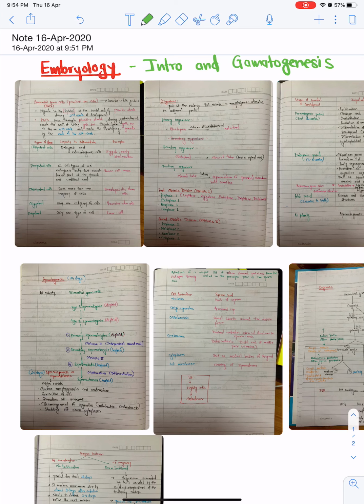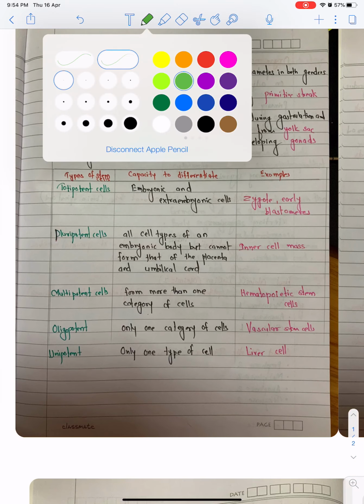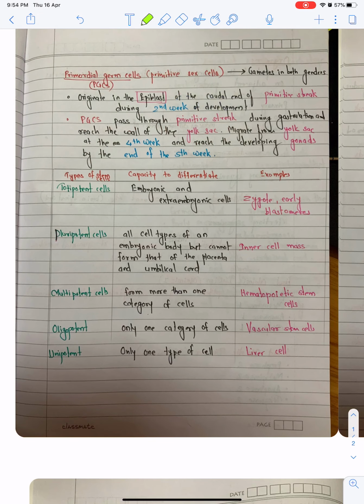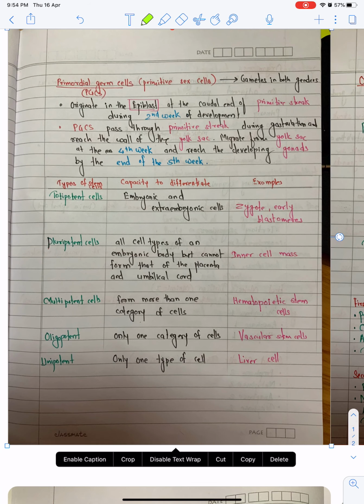Hi friends, today we discuss embryology: the introduction and gametogenesis. Okay, start from the primordial germ cell. Primordial germ cells, also known as primitive cells, are the precursors of gametes in both genders.